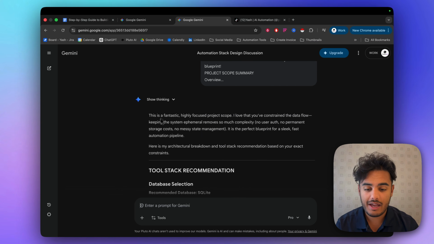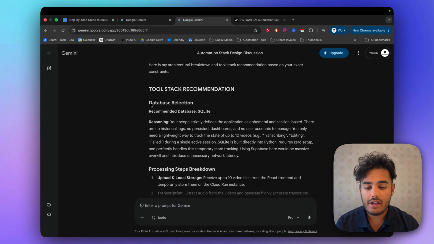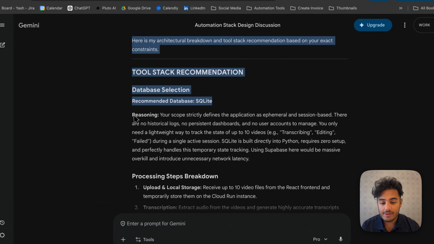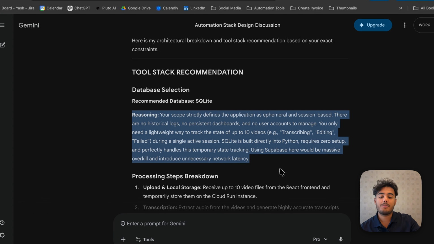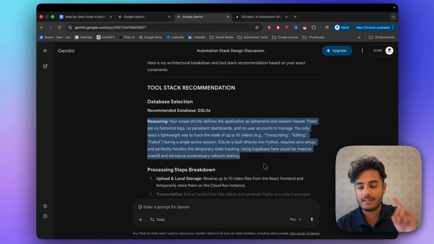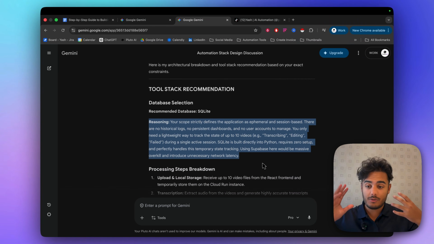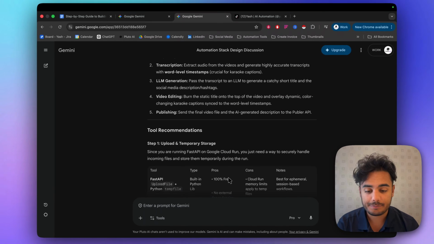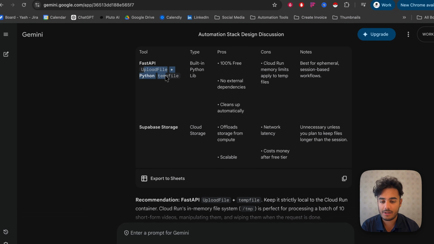Sweet, here we go. So we have everything that we wanted to do. So a database selection, the recommended database is SQLite. The reasoning for this is we don't actually need Supabase. So we have 2 options in our prompt. Either we can use SQLite or Supabase. Supabase is great for when it needs to persist and have a whole database that's permanently there, that remembers always. For this one, we're only using it for when we're making that one run. So SQLite is perfect. For uploads, it's going to use FastAPI, Uvicorn, and Python.